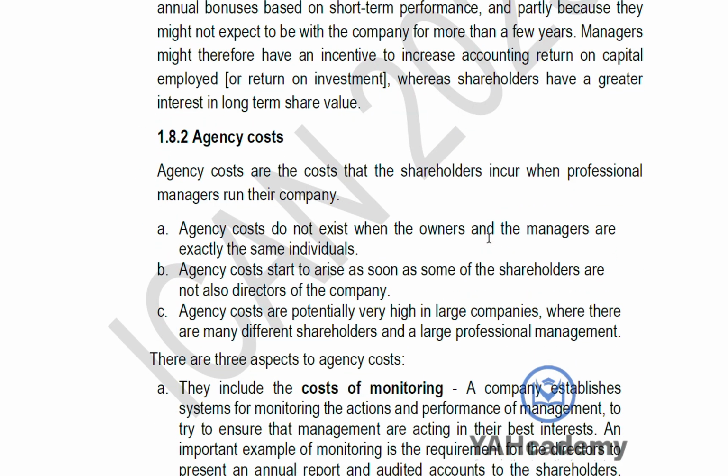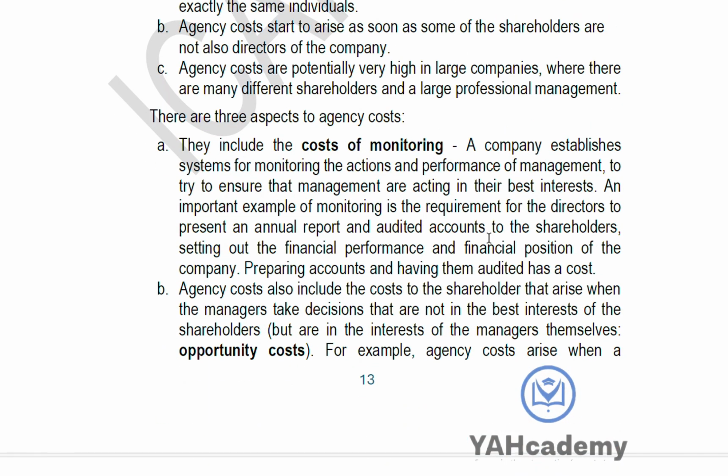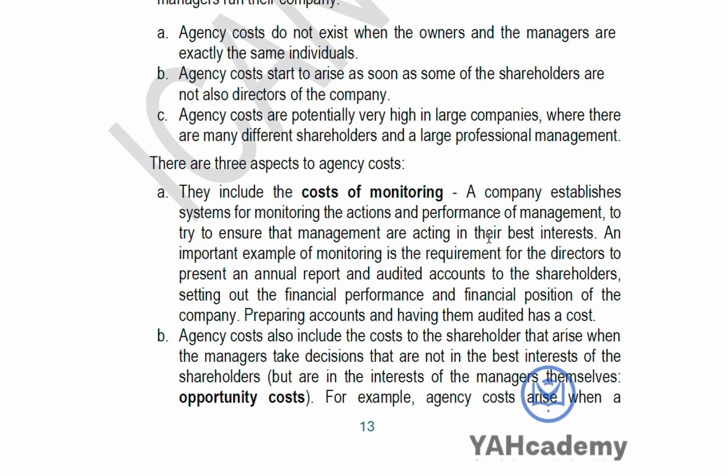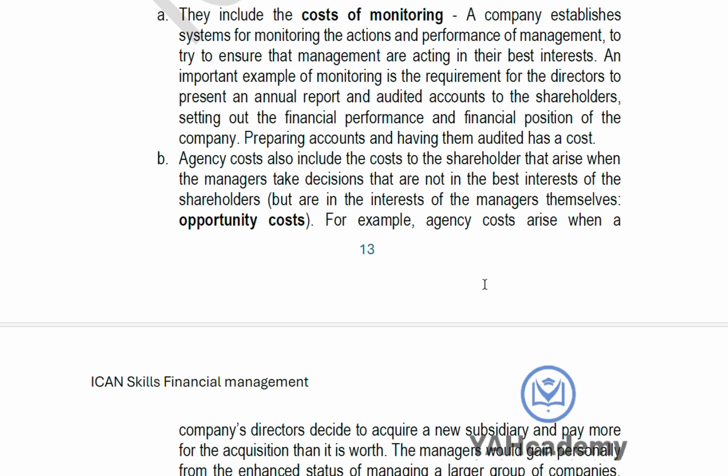Now, how do we reduce this problem? How do we ensure that this agency conflict is reduced between managers and shareholders? Number one, you look at the cost of monitoring. How do we monitor them? You monitor them by preparation of financial statements and by auditing them. And this has a cost. That's what we call the cost of monitoring. Then opportunity cost. Sometimes managers will not take decisions that are in the best interest of the shareholder.